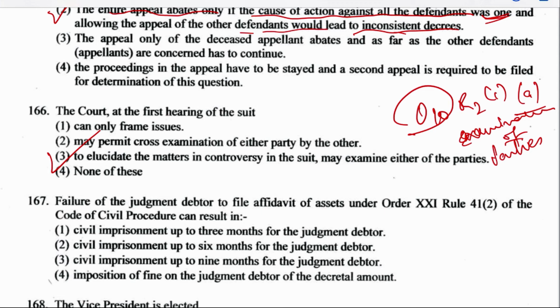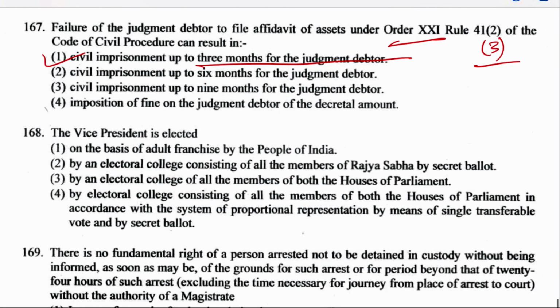Next is question number 167. Failure of judgment debtor to file affidavit of the assets under Order 21 Rule 41(2) of the CPC results in what? In civil imprisonment up to 3 months for the judgment debtor, and it is mentioned under the same order but Rule 41 Subrule 3. Next is question number 168.